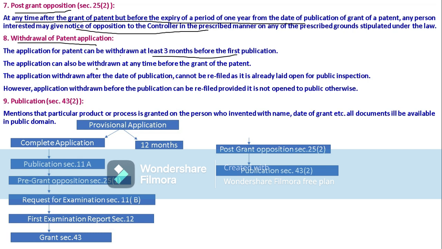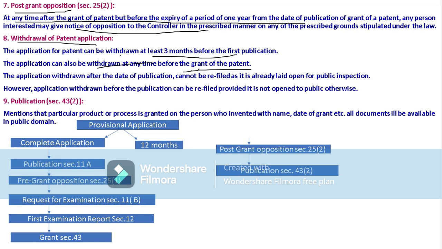The application can also be withdrawn at any time before the grant of the patent. Even after publishing, until the patent is granted, he can withdraw, because after granting of the patent we can't do anything.